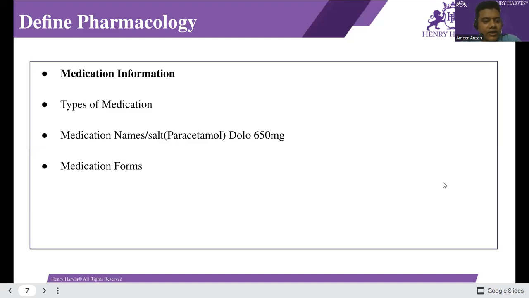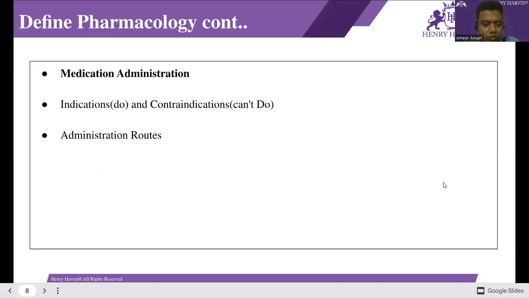The first thing is medication information, that is, the type of medication, medication names, and salt. Just like paracetamol: paracetamol is a salt and Dolo is a brand, 650 mg. That's medication names and salt names. Then we learned what the medication form is, and medication formulas.